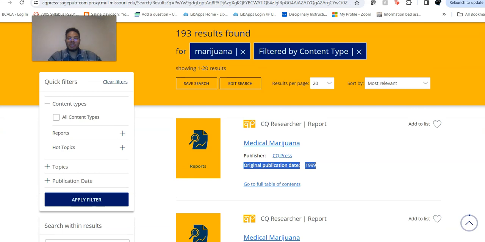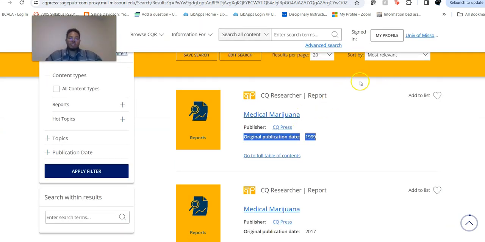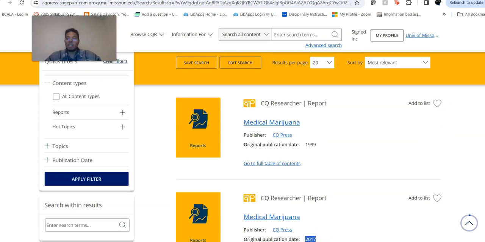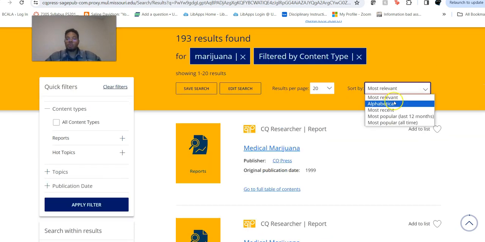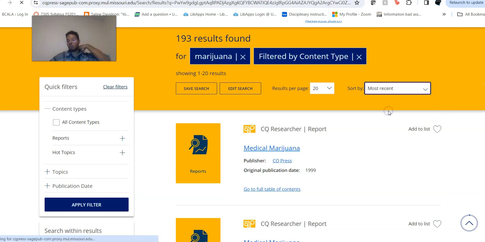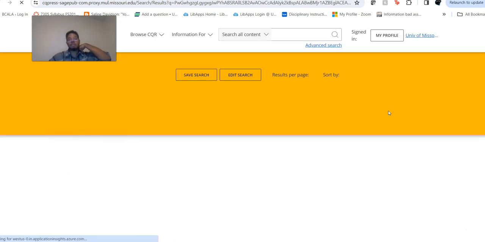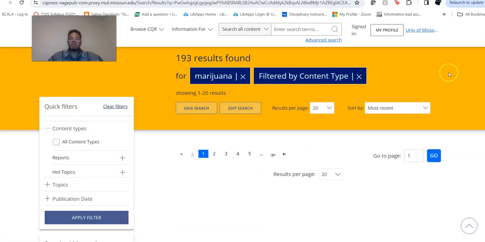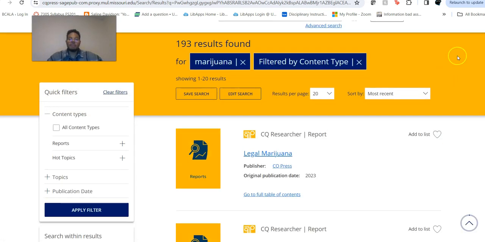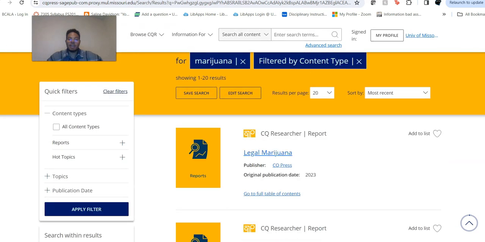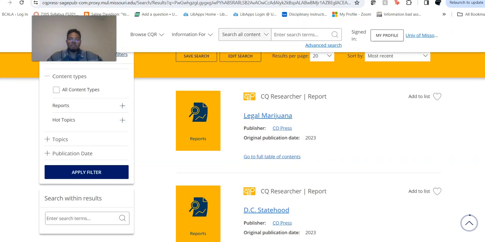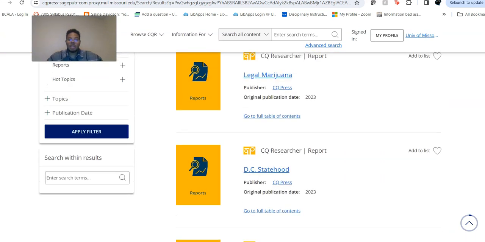But yeah, I wanted to show you that just to show you that if you go to most relevant, then you may have duplicate reports. Well, not duplicate reports, but the same report or the same type of report for different years. But if you wanted to get the most recent information, and that is going to be the case for a lot of your students, if I'm keeping it real with you, then you might want to sort it by most recent instead of most relevant. And now you're getting things from last year, 2023, and that sort of thing.